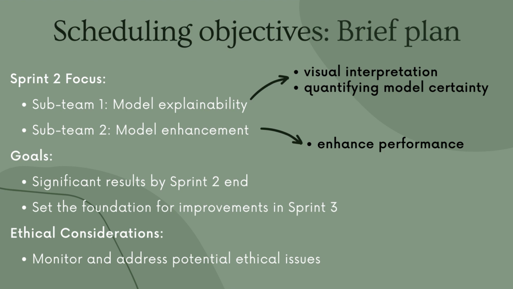The aim is to produce significant results from the implementation by the end of Sprint 2, laying the groundwork for further improvements in Sprint 3. Additionally, the sprint will monitor and address potential ethical issues throughout the development process. This includes overseeing the impact of technical modifications on the project's ethical aspects and documenting any ethical concerns or consequences arising from experiments and technical changes.